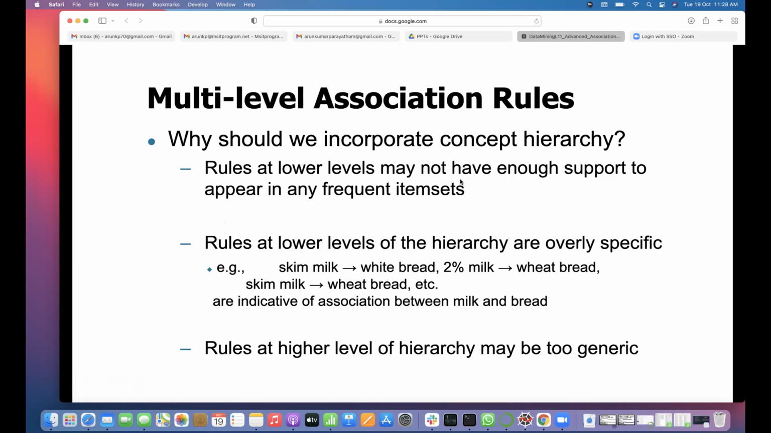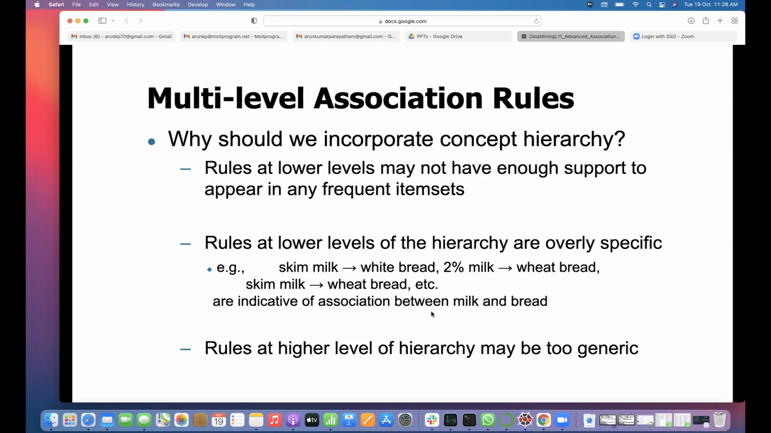Rules at lower levels of the hierarchy are overly specific. That means they are more specific, like skim milk implies white bread, 2% milk implies wheat bread. So that is the advantage if you go into the deeper level, but they may not have enough support. If they don't have enough support, then you may need to merge or go to the higher hierarchy.